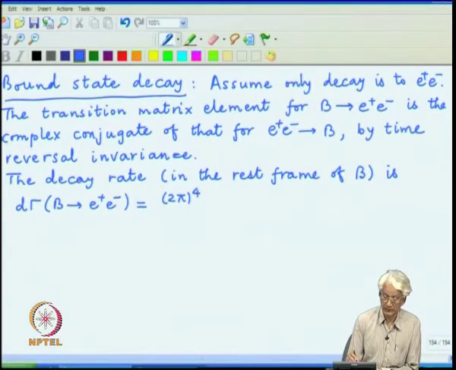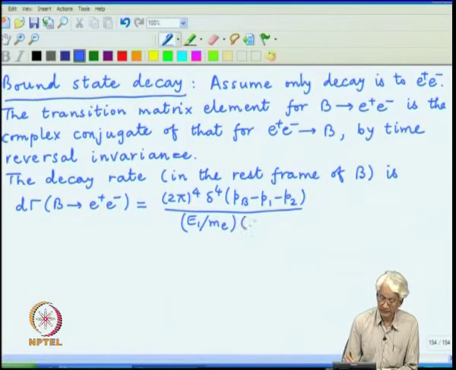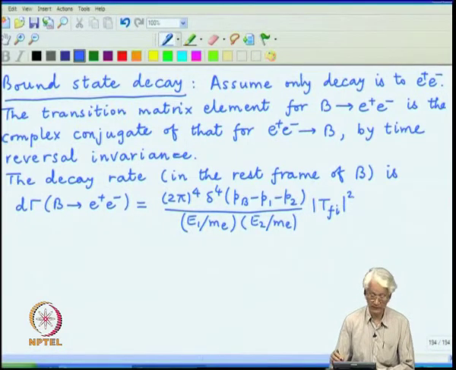There is an overall energy momentum conservation, then there are the normalizations for the electron and positron spinors, then there is this matrix element squared, and then the integrals over the particles in the final state.